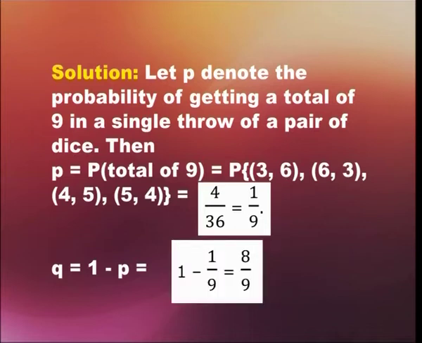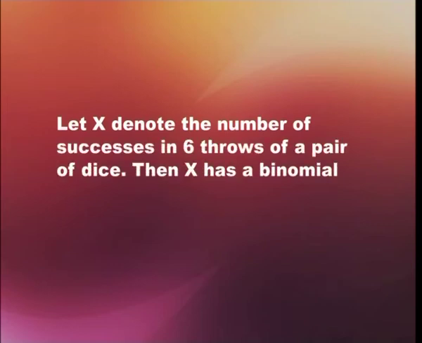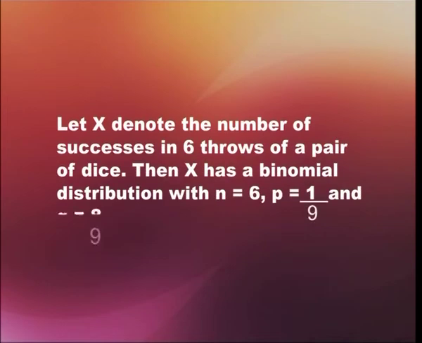Now, we have the probability of success plus we have the probability q. Let X denote the number of successes in 6 throws of a pair of dice. Then X has a binomial distribution with n equal to 6, p equal to 1 by 9, and q equal to 8 by 9.